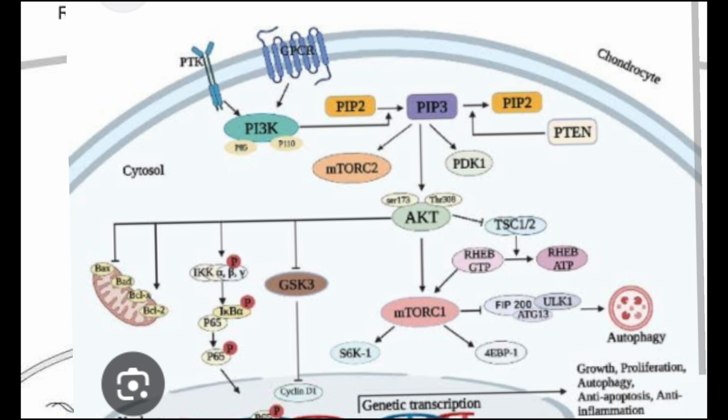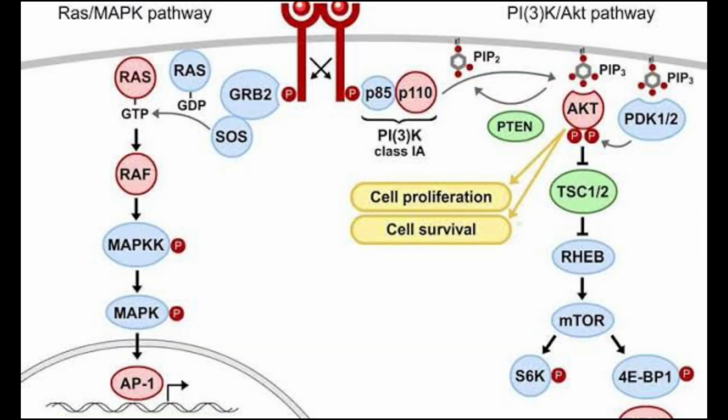Activation of mTOR leads to cell growth and metabolism. This AKT phosphorylates TSC1 and TSC2, inhibiting their GTPase activating activity. This activates RHEB, a small GTPase, which stimulates mTORC1, the mammalian target of rapamycin complex 1. mTORC1 activates ribosomal protein S6 kinase and 4E-BP1, the EIF4E binding protein, leading to protein synthesis and cell growth.